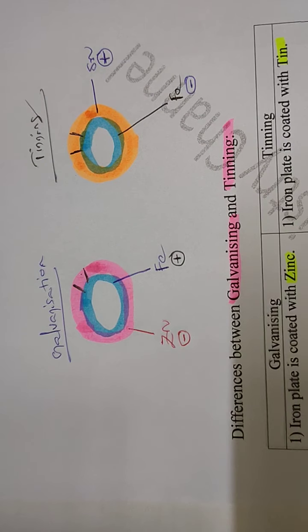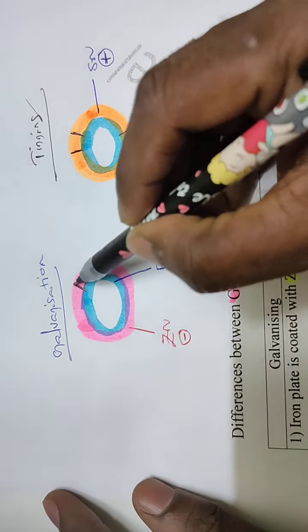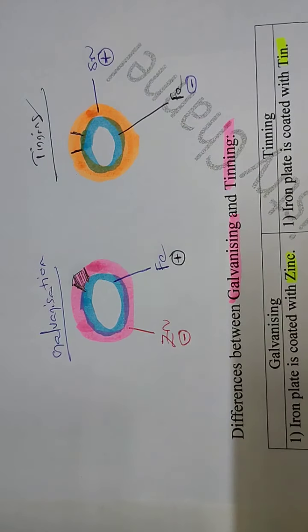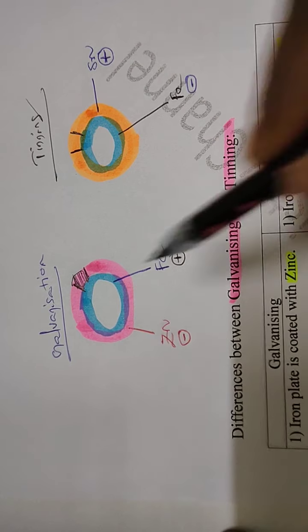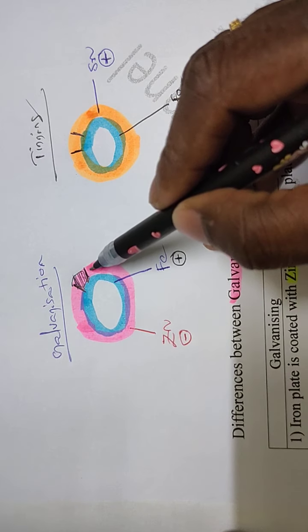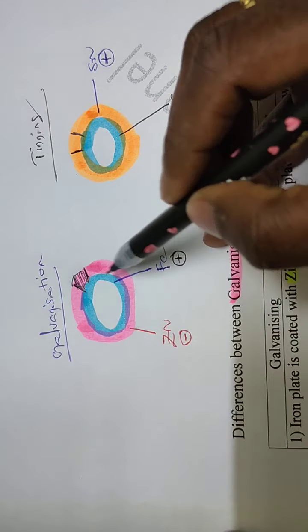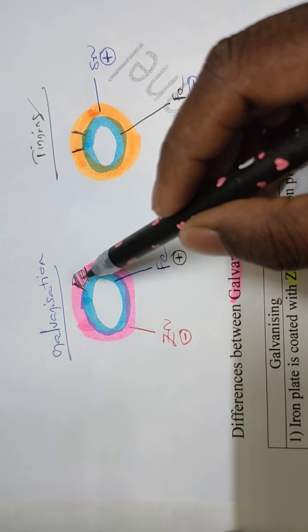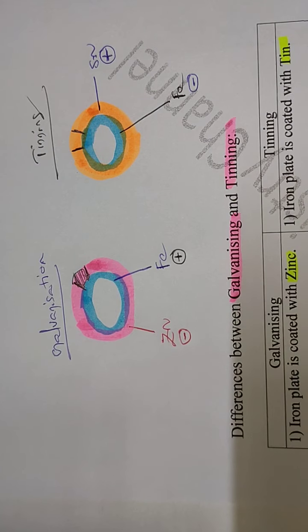Only zinc undergoes corrosion even if the coating is broken, but iron does not.